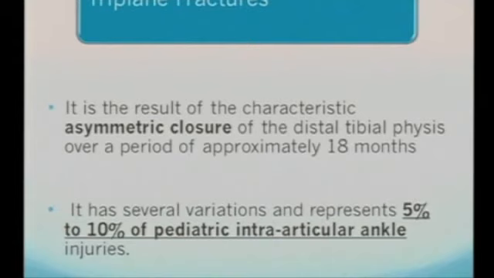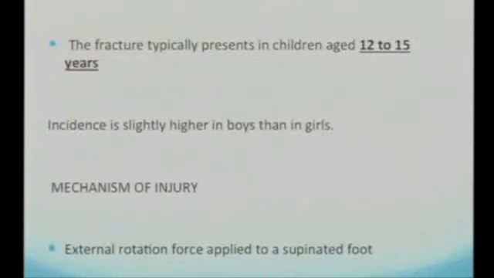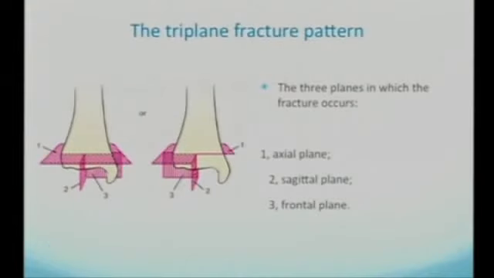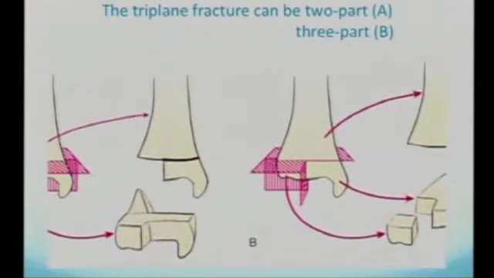Again, the triplanar fracture is the result of characteristic asymmetric closure. It has several variations and represents around 5 to 10% of pediatric intra-articular ankle fractures. The fracture typically presents in the age group of 12 to 15 years, with incidence slightly higher in boys. Usually the mechanism of injury is an external rotational force applied to the supinated foot. It can be in 3 planes: axial, sagittal, and frontal. It can be a 2-part or 3-part fracture like this.